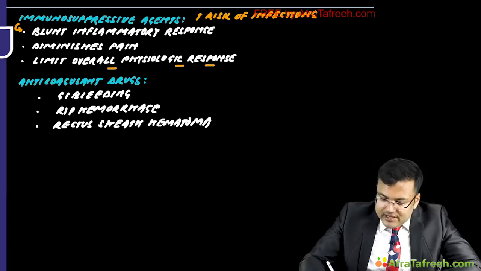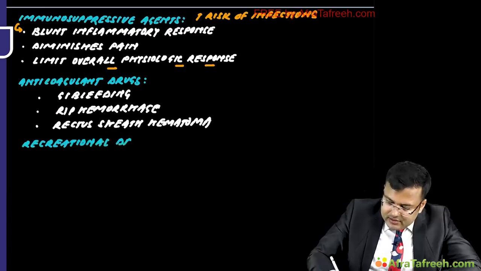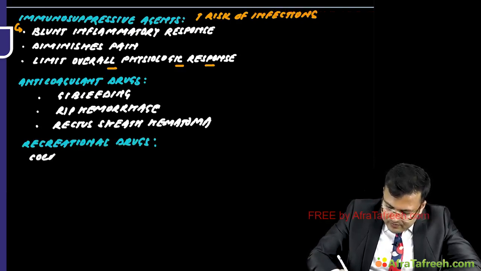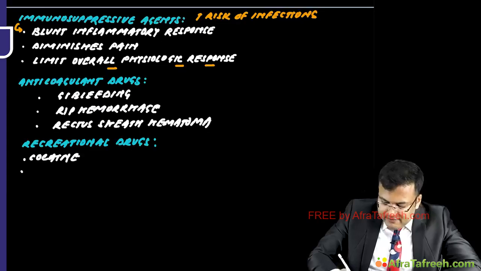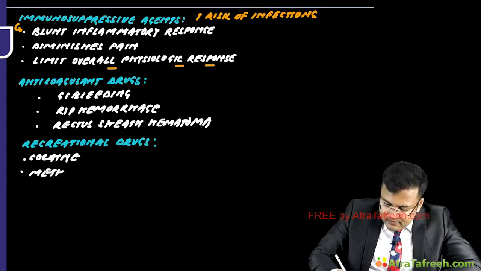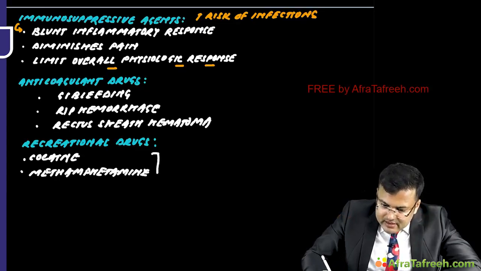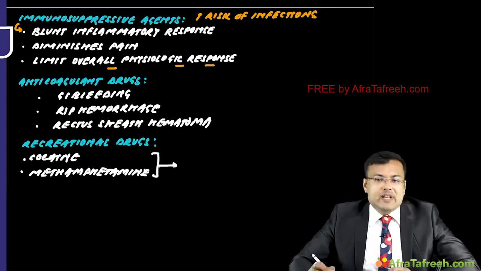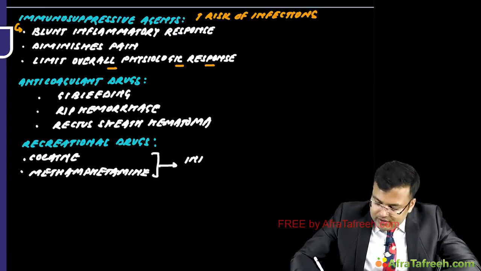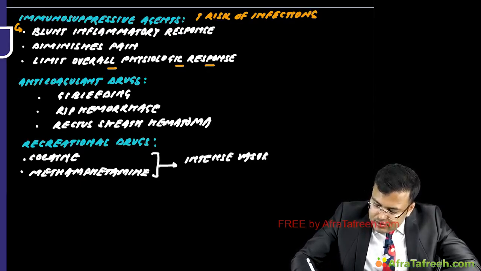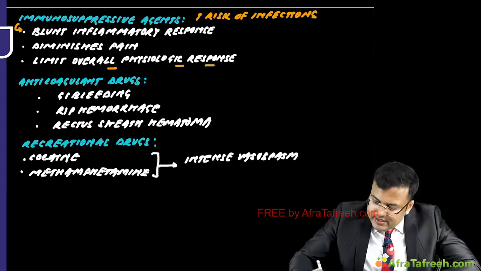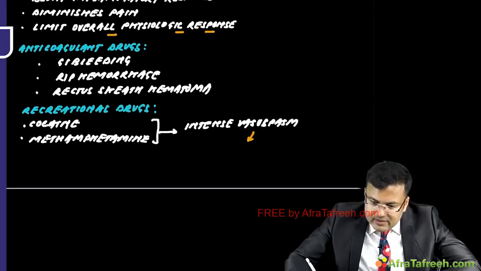So what is the effect of recreational drugs like cocaine, methamphetamine? Clear? So we discussed that both of these drugs are going to cause what? Intense vasospasm, and because of this intense vasospasm, what can happen?